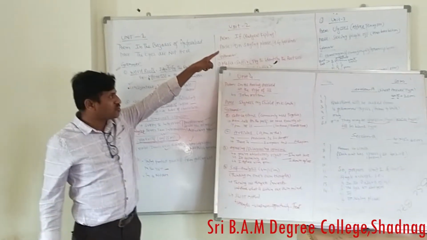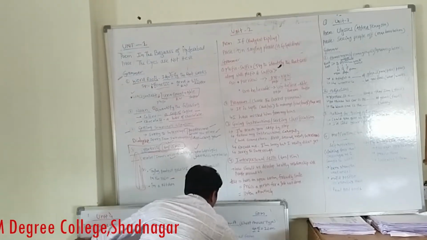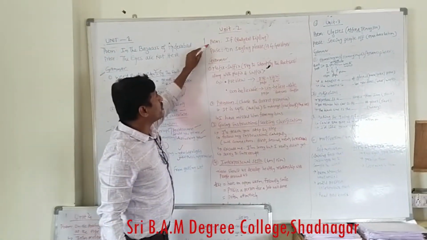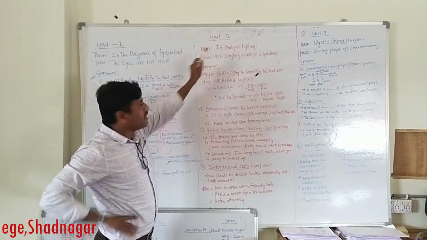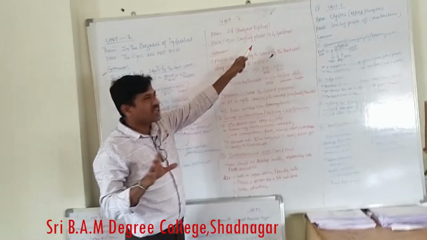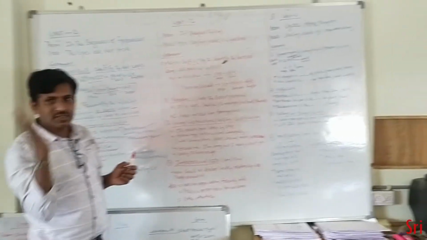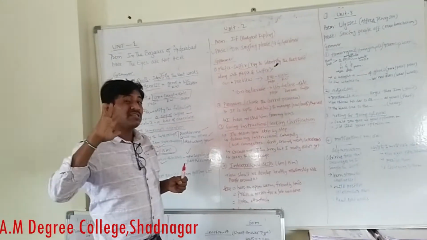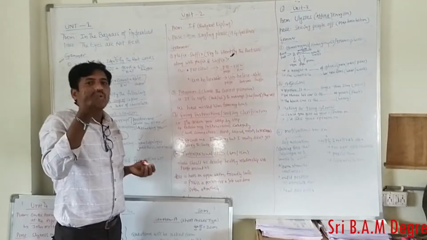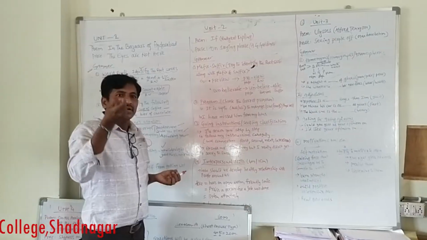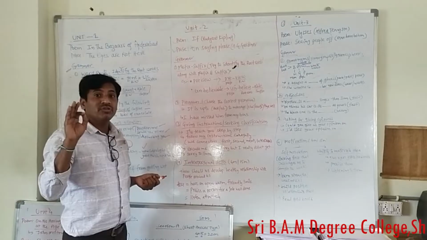Now under unit 2, let us discuss this unit 2. You can see in unit 2, the poem is If and the prose lesson is On Saying Please. So the answers for If and On Saying Please are there with you. Introduction is a very important thing, then explanation, and after that conclusion. These 300-word answers are there with you. Prepare well.